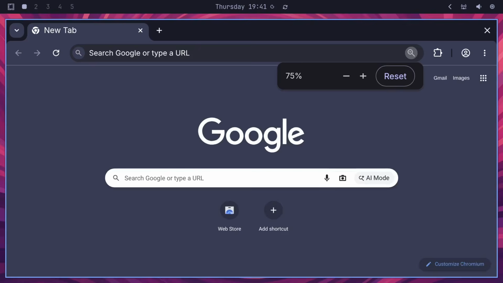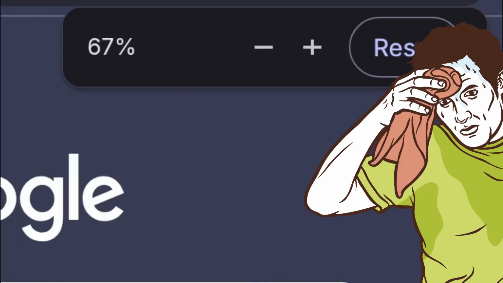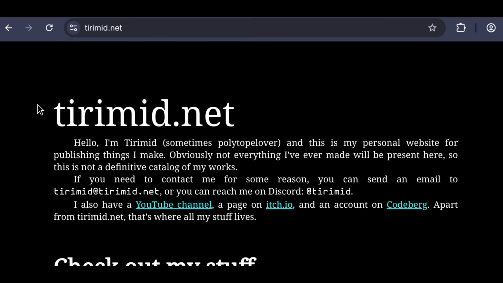Let's go ahead and resize this a little bit, keep it on maybe 67% or something like that. And the first thing we got to check, of course, is whether we can go on tiermid.net. This is my website, and yes, tiermid.net loads, so that's pretty good. What else should we browse?